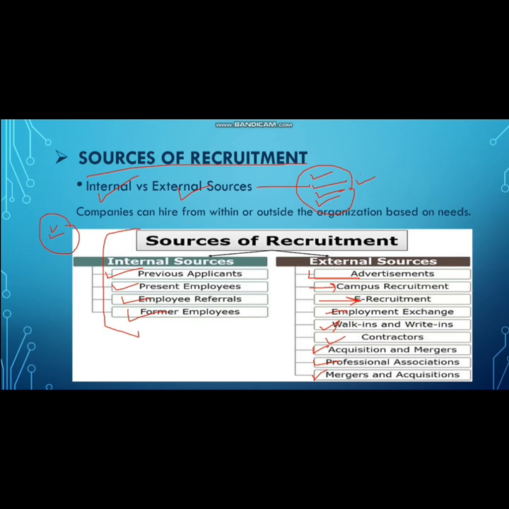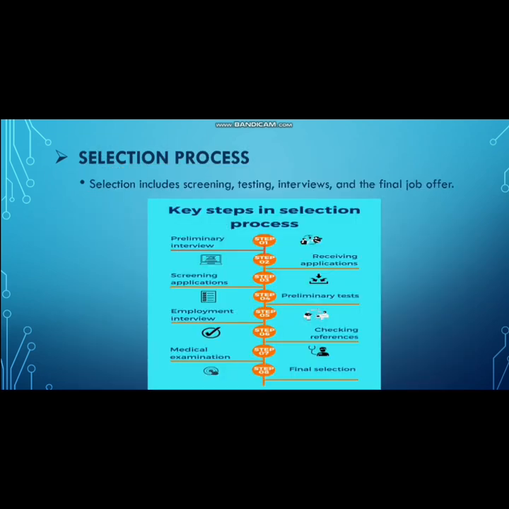Now come to the selection process. Selection is more structured and focused. It typically involves 7 steps. Screening of resumes and applications. Conducting interviews to assess skills and personality. Administering tests to evaluate aptitude or technical knowledge. Checking references to verify background, and offering the job to the best suited candidate. Each step helps narrow down the best fit for the organization.